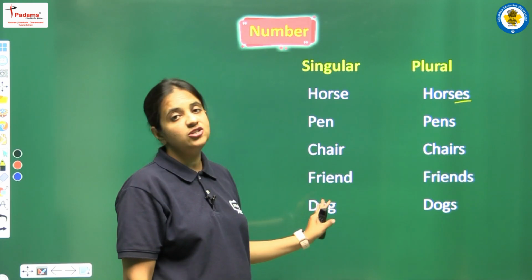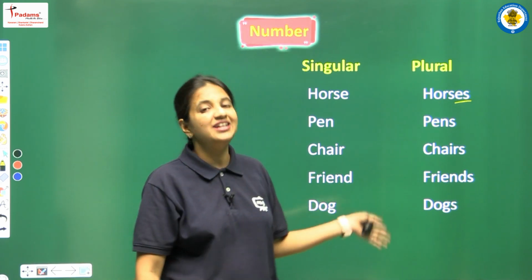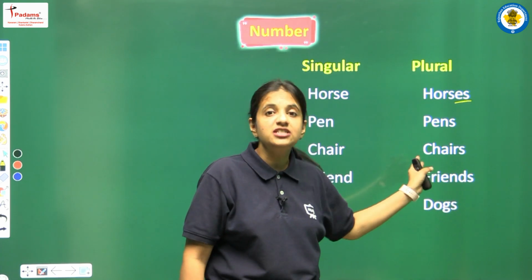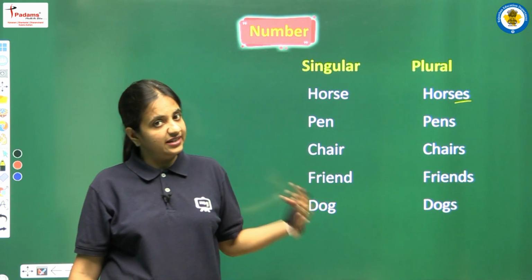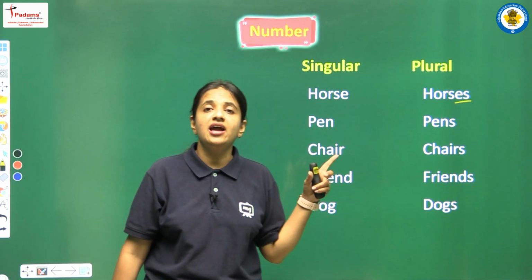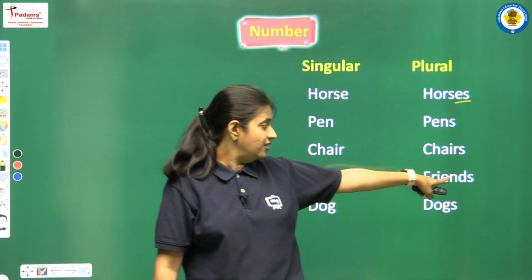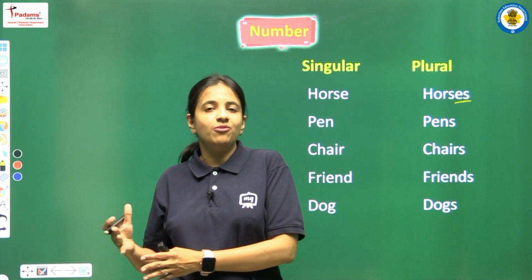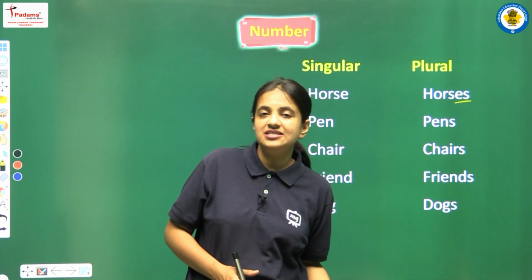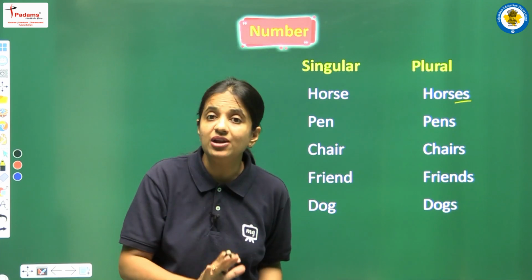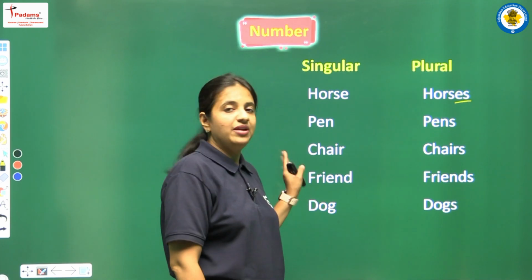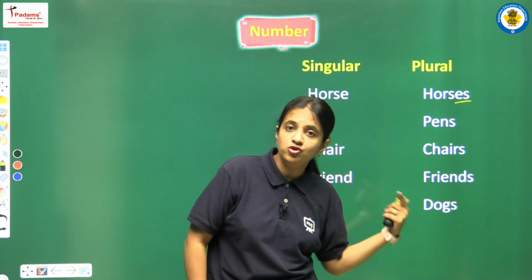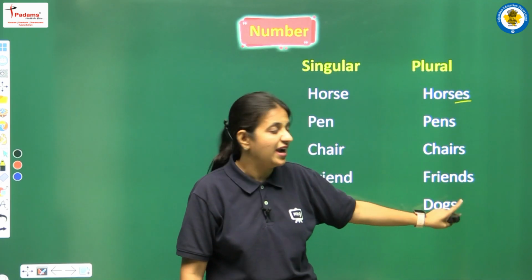Now we have friend. It means we are talking about one single friend here, and if we have more than one friend, then we have to write the plural form, that is friends. Okay, so we can see a sentence also, like here I am saying that I have only one friend, and now here we can say that I have many friends. Okay, so friend means singular form, that is only one friend, and friends means plural form, that is more than one friend. Similarly, we have dog. That is a singular form, and if we are talking about more than one dog, then we have to write the plural form, that is dogs.